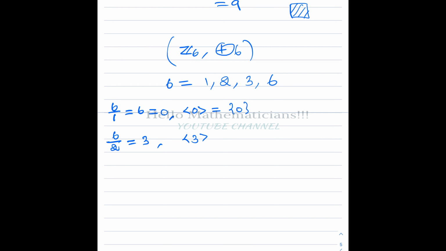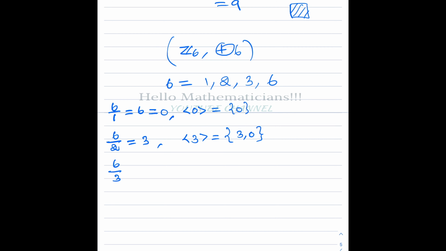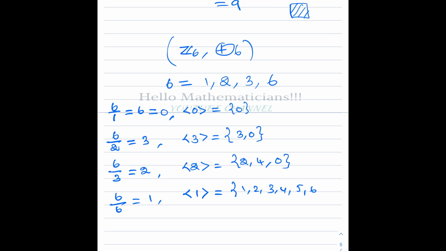Now what is the subgroup generated by 3? This is equal to 3, 6: 3 plus 3 is 6, and 6 equals 0. So 3, 0. Now 6 by 3 equals 2, and the subgroup generated by 2 is 2, 4, and 4 plus 2 is 6, which is 0. Now 6 by 6 equals 1, that is the subgroup generated by 1. This will contain 1, 2, 3, 4, 5, 0. So this is nothing but the whole group.